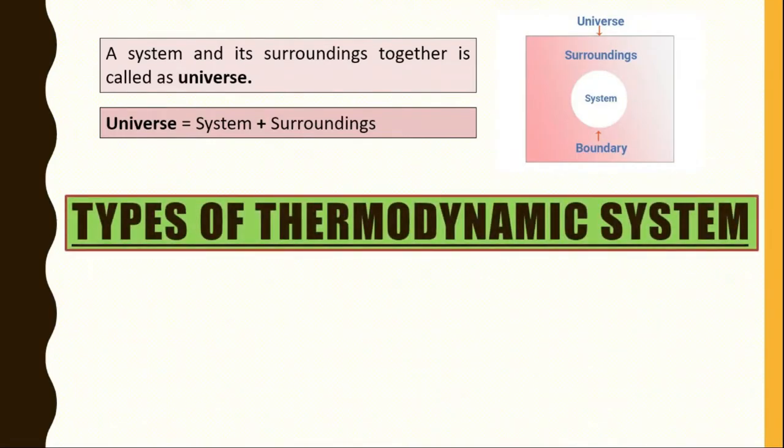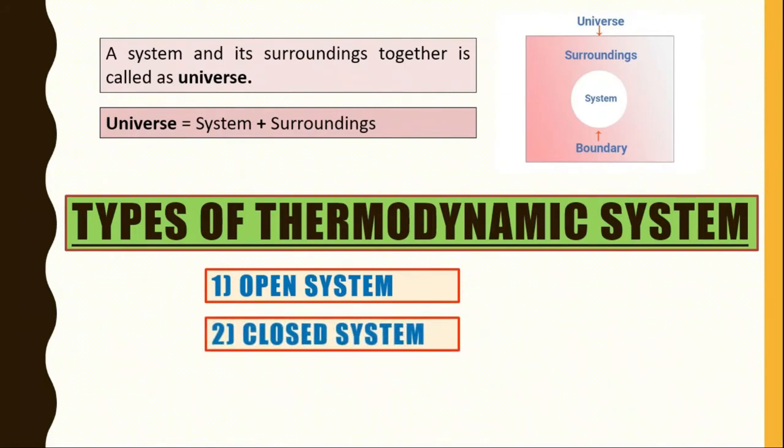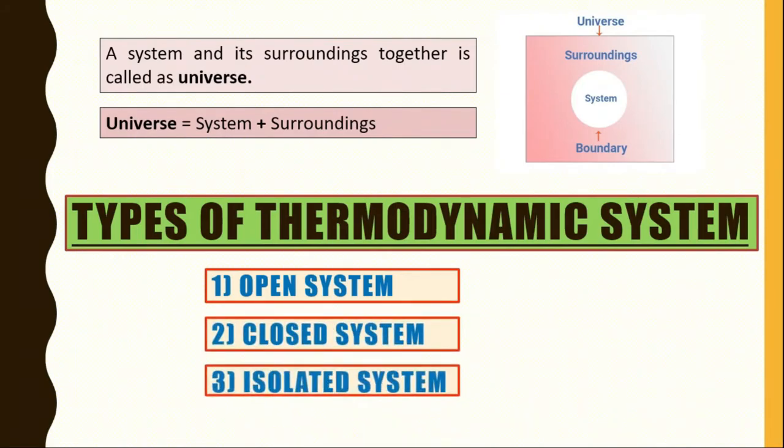Now types of thermodynamic system. There are three basic types of thermodynamic system. First is open system, second is closed system, third is isolated system. These three systems we will discuss in our next video. So stay tuned.